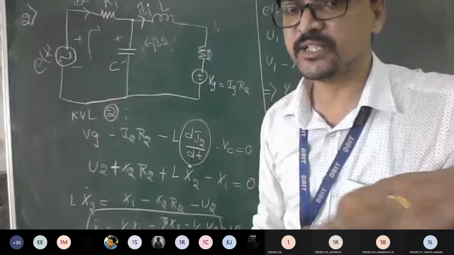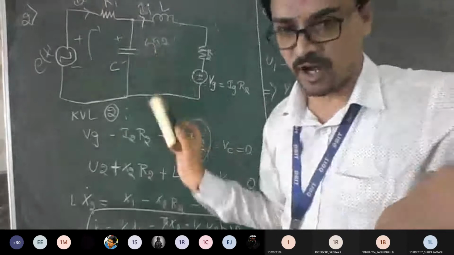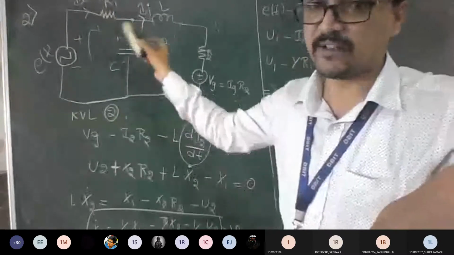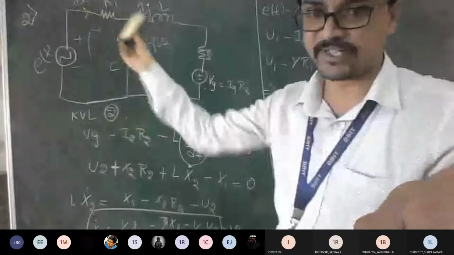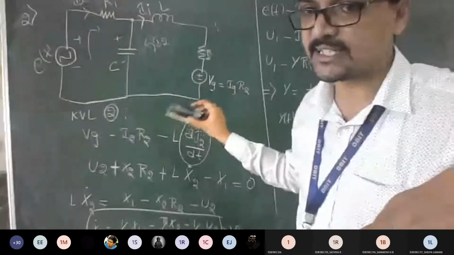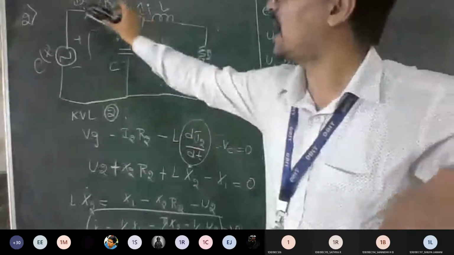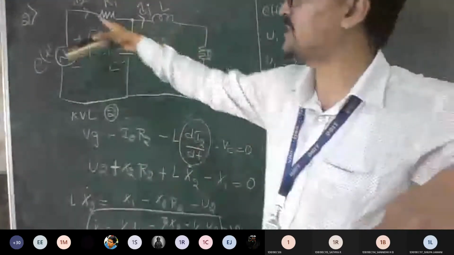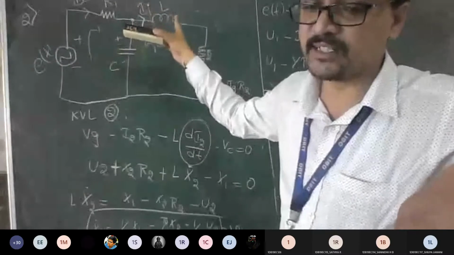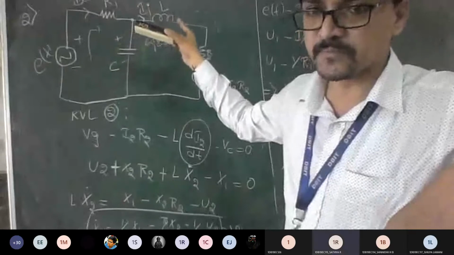Yes sir. See, you should act according to the question. If Ix and II were not there, I could have taken IC as I1 plus I2 because both currents are entering here. But in the question, we made an assumption everywhere of Ix and II. With that logic, we have to write IC as Ix minus II because Ix is entering and II is leaving. So I hope I made things clear here, everyone. Is it okay? Yes sir.